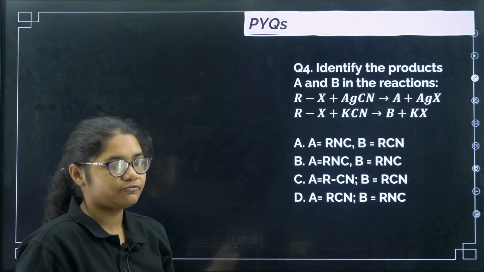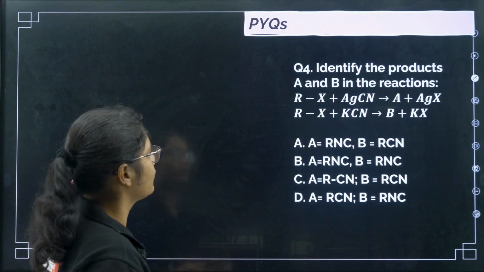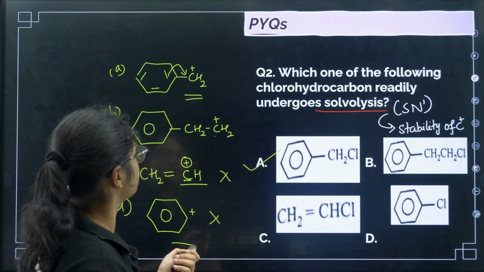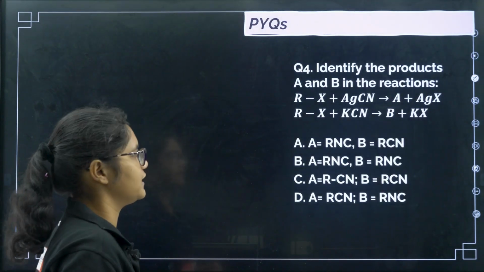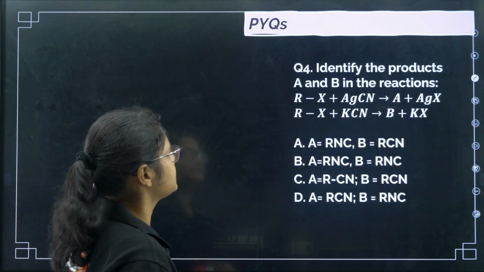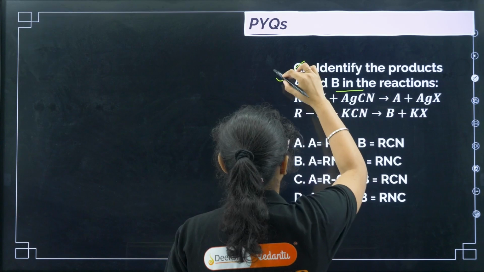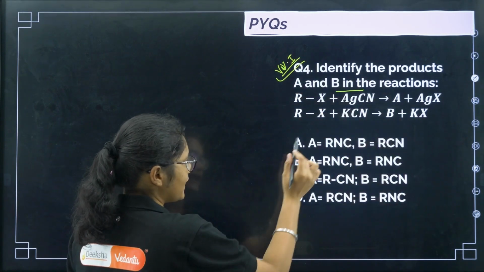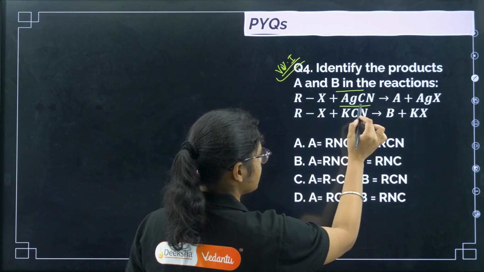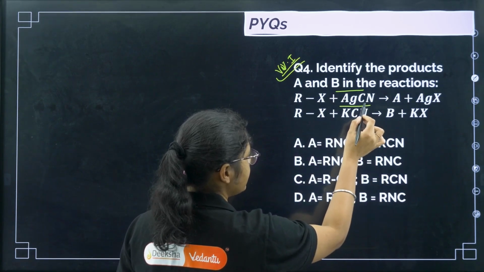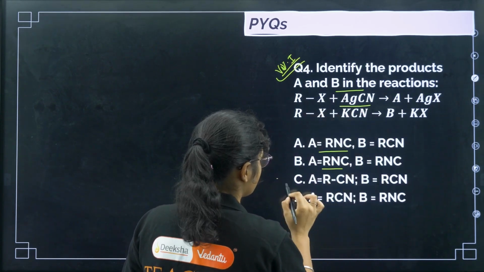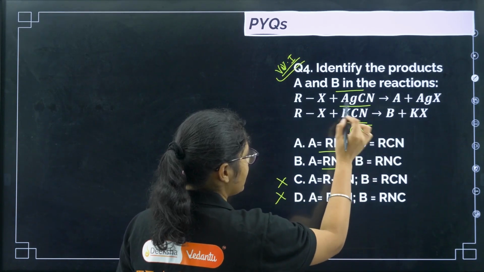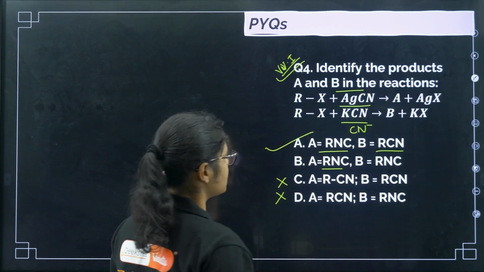Now we will go for some PYQs also. These all are question numbers 1, 2, 3, and these all are PYQs. Now identify the products A and B in the reaction. This is a very important question. RX plus AgCN, you should remember it gives you the NC nucleophile, so we get RNC. So we can eliminate these two options. And KCN gives you the CN nucleophile and RCN is formed. So this one is the correct answer.